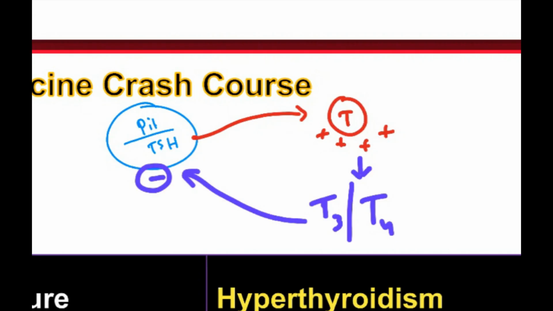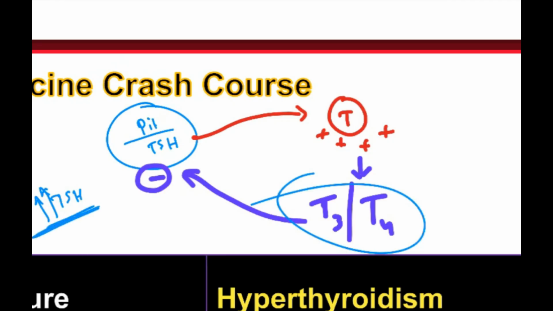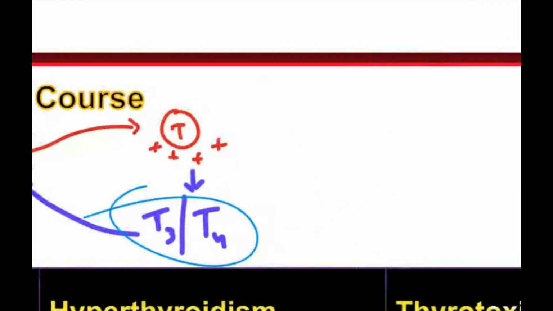Now you tell me, if TSH is more, what does it mean? It means TSH is not getting blocked. Why is it not getting blocked? Because thyroid hormones are low. So high TSH is a marker of hypothyroidism.